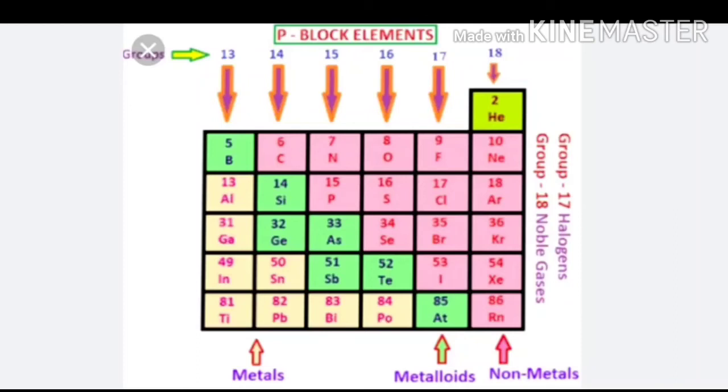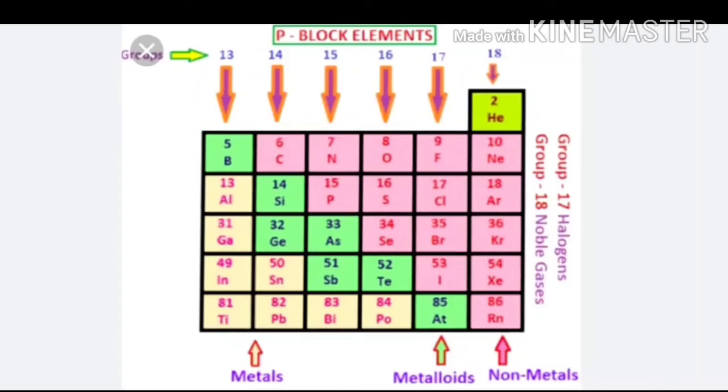Understood? Now let's see about the physical properties of hydrochloric acid. Hydrogen chloride is a colorless gas. It is heavier than air. It is extremely pungent in smell. It is extremely soluble in water at ordinary temperature.